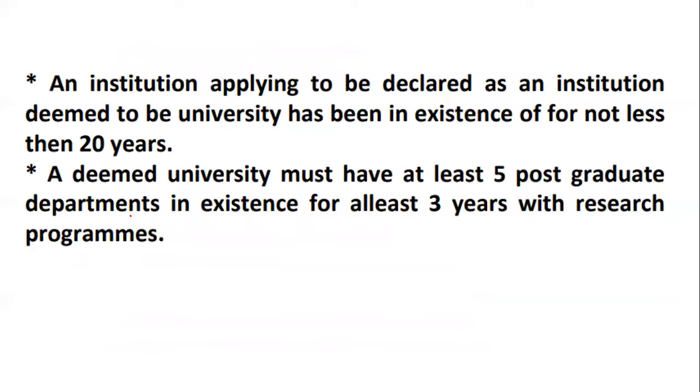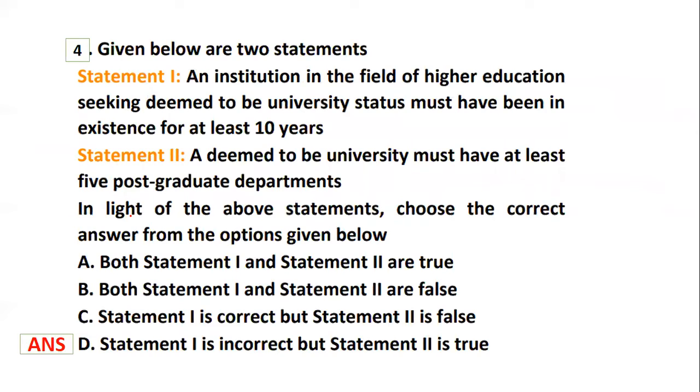An institution applying to be declared as deemed to be university should have existence for not less than 20 years. The first statement was talking about existence for 10 years. No, it is not 10 years. It should have existence for not less than 20 years. And the deemed university must have at least 5 postgraduate departments. You must make a note of this, it can come in any form of statement. So there should be 5 postgraduate departments, and at least 3 years with research programs. So 5 should be there, but out of that, 3 should be in research programs, at least 3 years. Hence statement 1 is incorrect and statement 2 is true.